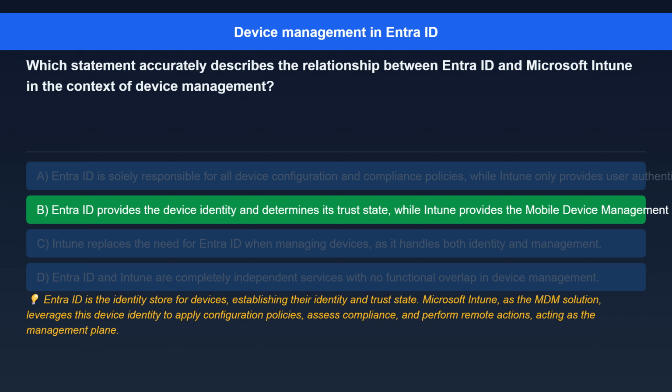Here's the explanation. Entra ID is the identity store for devices, establishing their identity and trust state. Microsoft Intune, as the MDM solution, leverages this device identity to apply configuration policies, assess compliance, and perform remote actions, acting as the management plane.